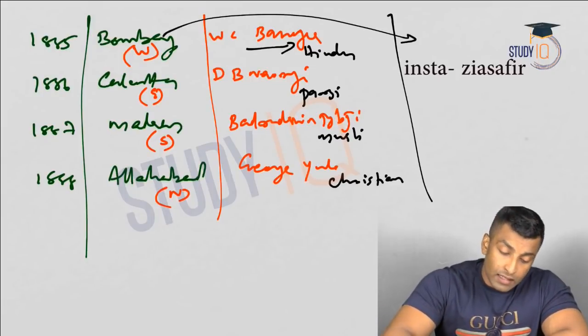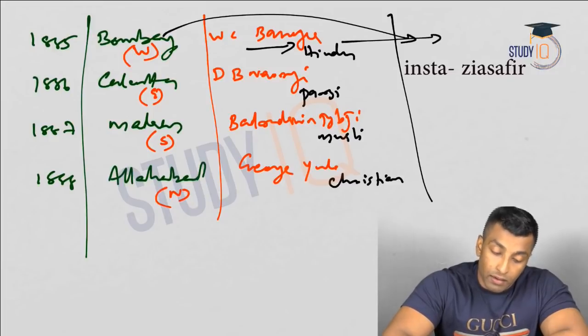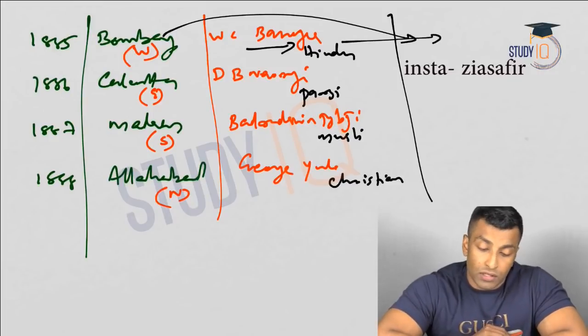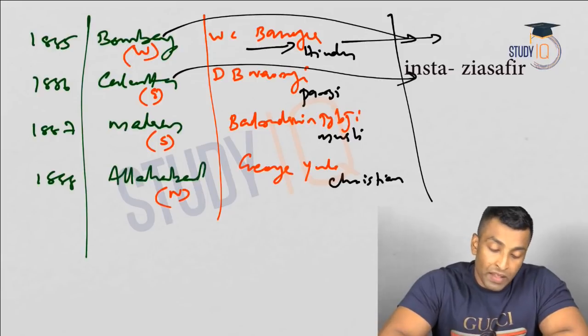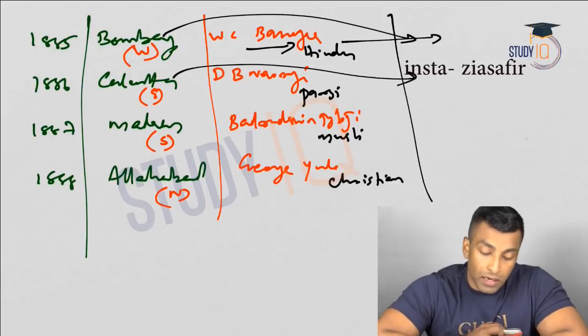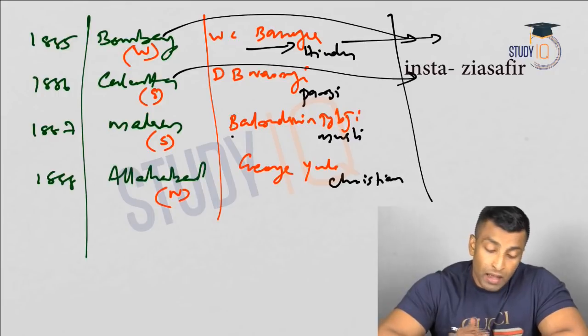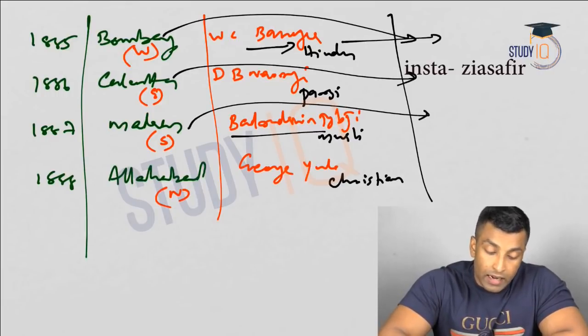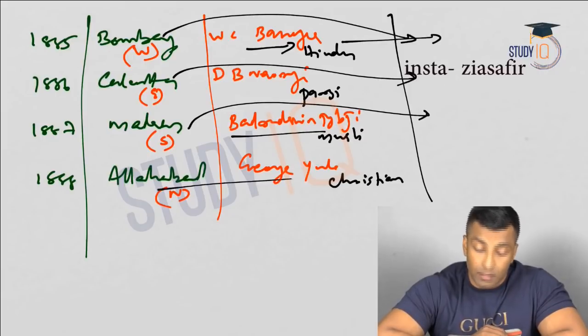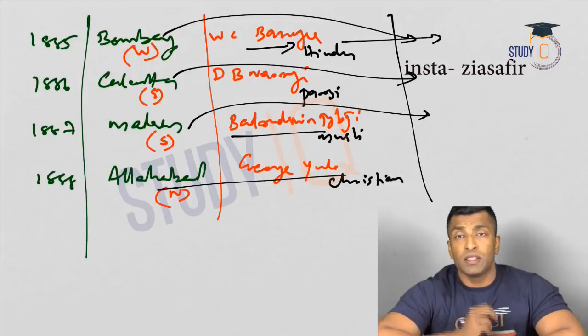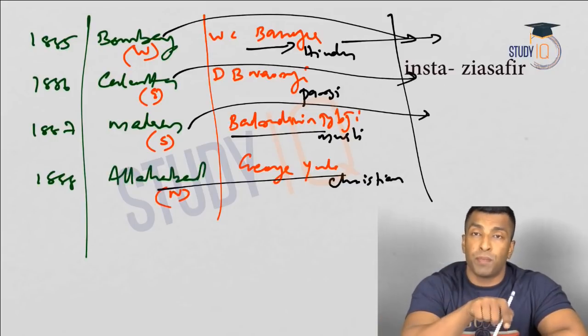Moreover, you can see this session was held at Bombay, and W.C. Banerjee was not a Maratha, or he's not from Bombay, and this is at Calcutta, but Dadabhai Nauroji is not a Bengali, and the session was held at Madras. Badruddin Tyabji is not a Madrasi, and similarly George Yule also. So the presidents were from different parts.